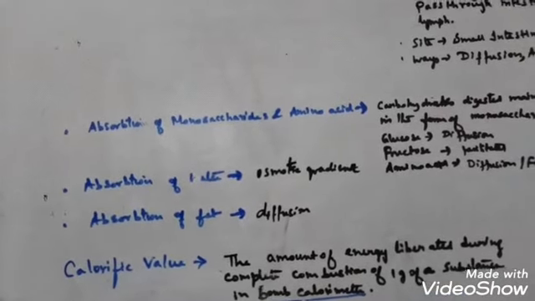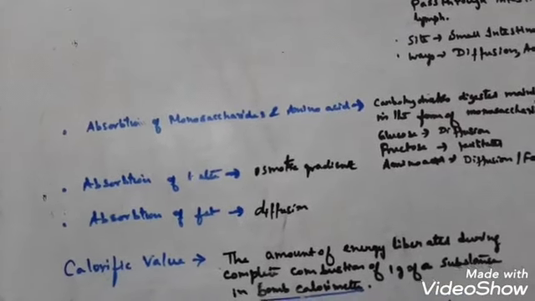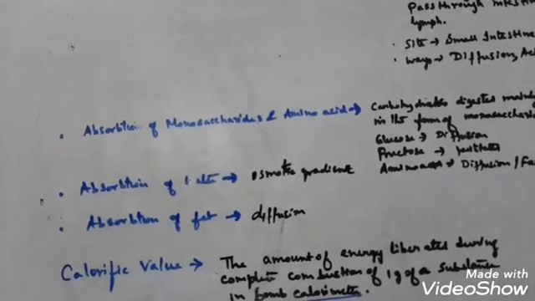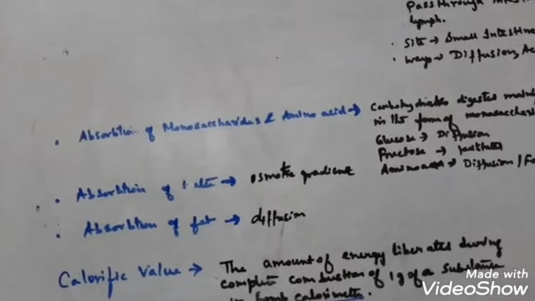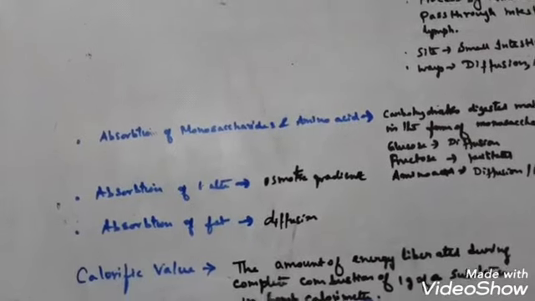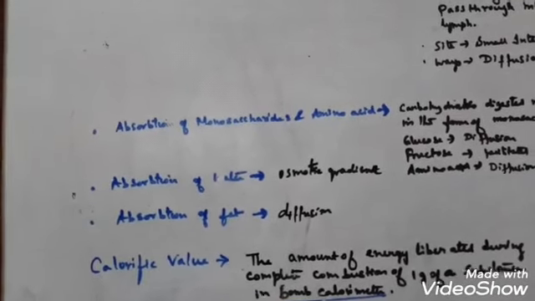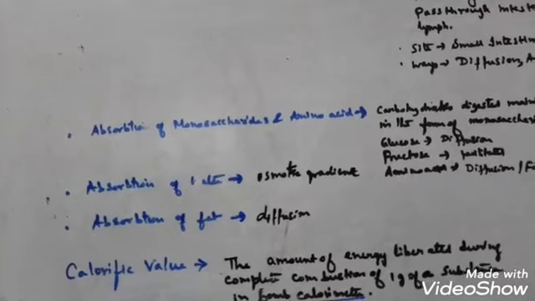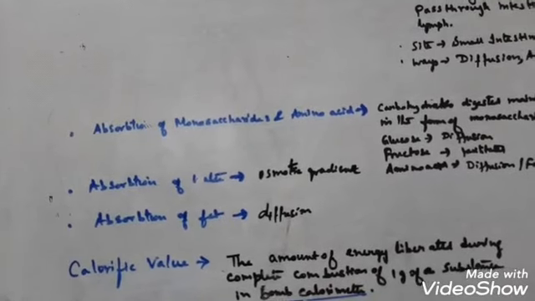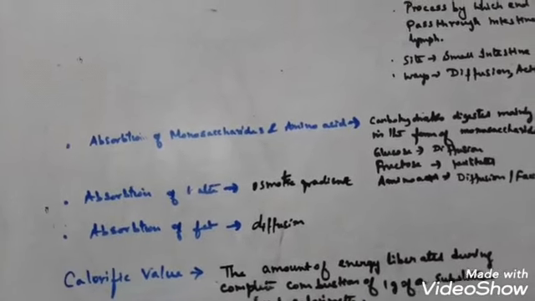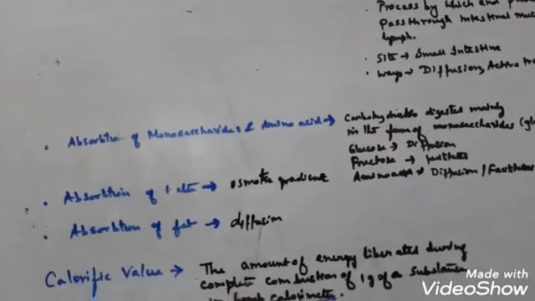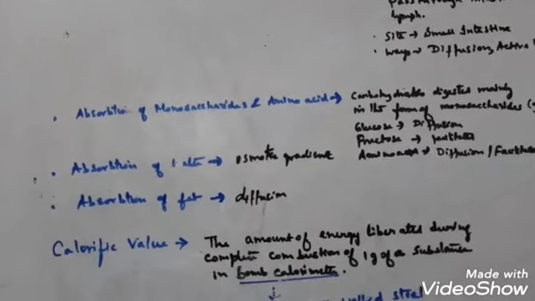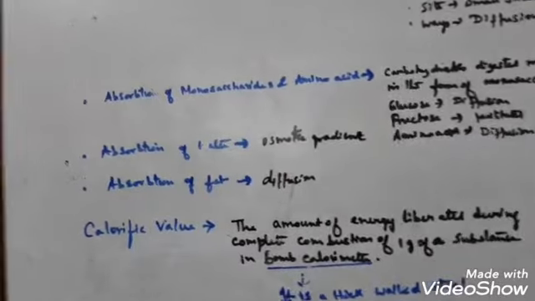Now the absorption of water from the small intestine is associated with the absorption of electrolytes also. Various electrolytes are dissolved in the water. This absorption of water is associated with the absorption of electrolytes as well as the digested food, in order to maintain the osmotic balance with the blood. Clear?